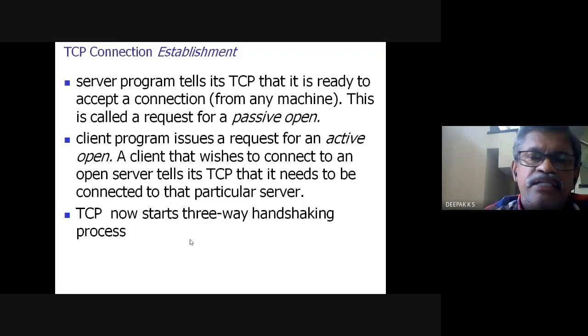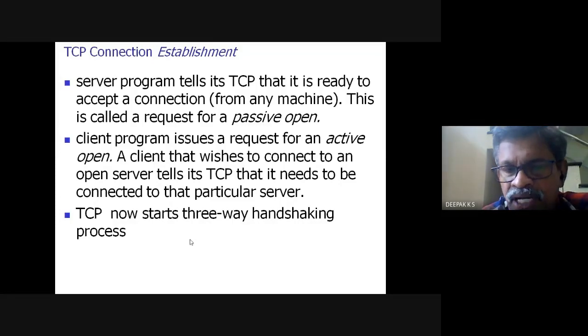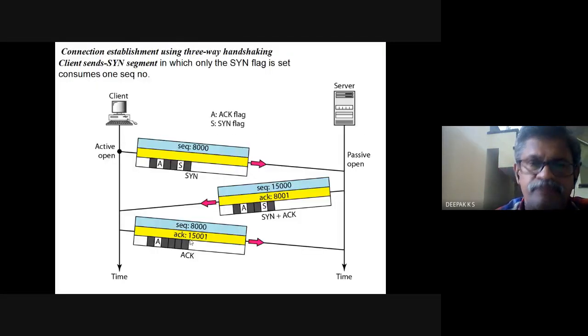A client that wishes to connect to an open server tells its TCP that it needs to be connected to that particular server. So an application is running, under the control of the OS. Now the application should tell the transport layer that it wishes to connect to a server, which is open. The server has to be kept open initially, so that connection can be established in the first place. Now TCP starts the three-way handshaking process.